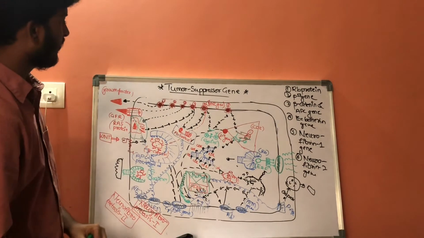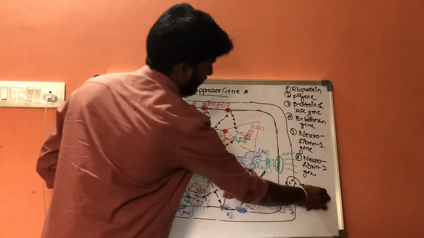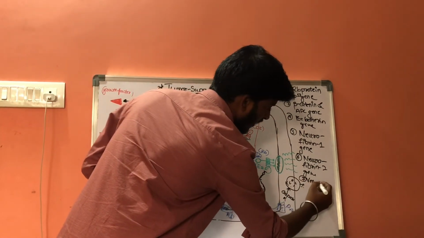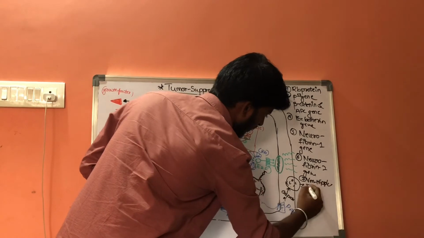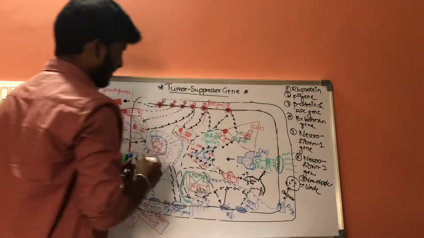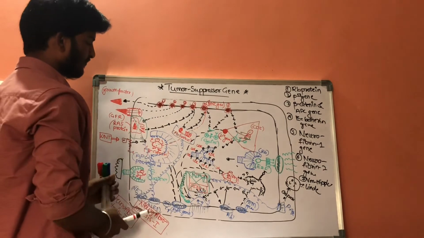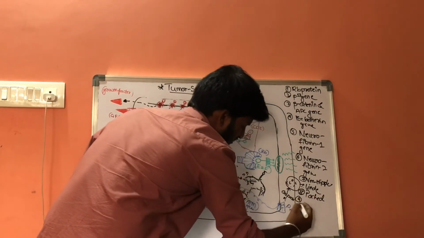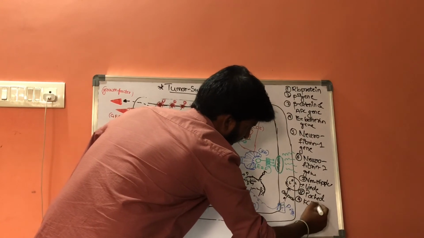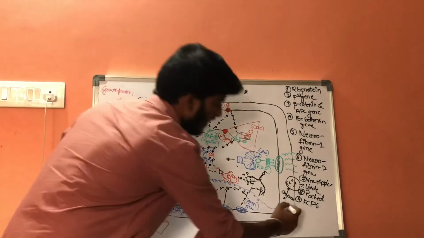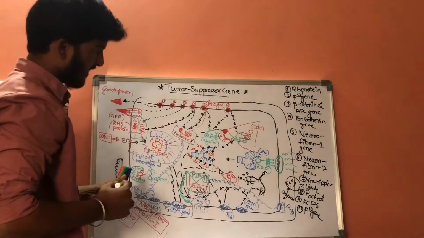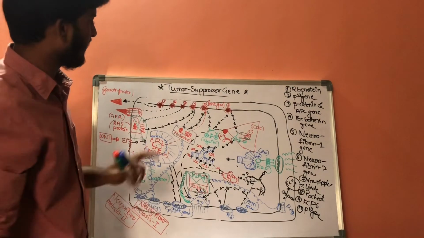Now, there are other tumor suppressing proteins, that are von Hippel-Lindau genes, and another set of genes are called patched genes, and the ninth one is KLF6 genes, and the last one is PTEN genes. And one of the most important types of tumor suppressor is